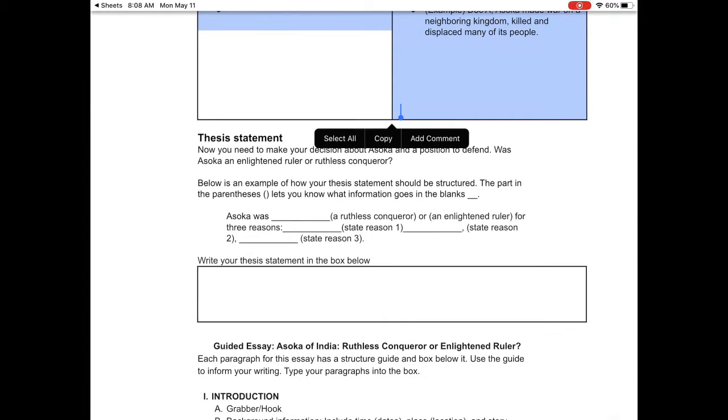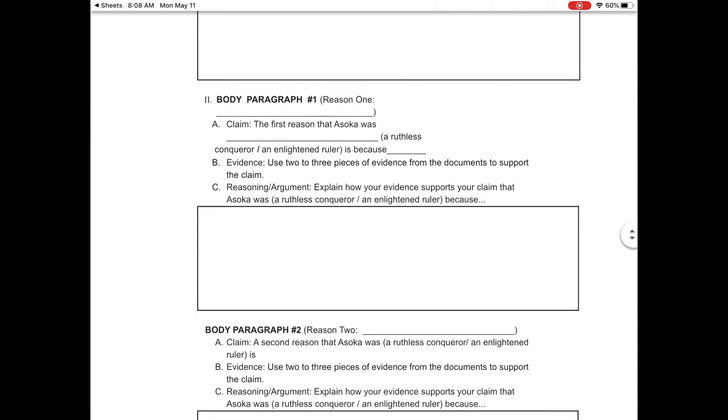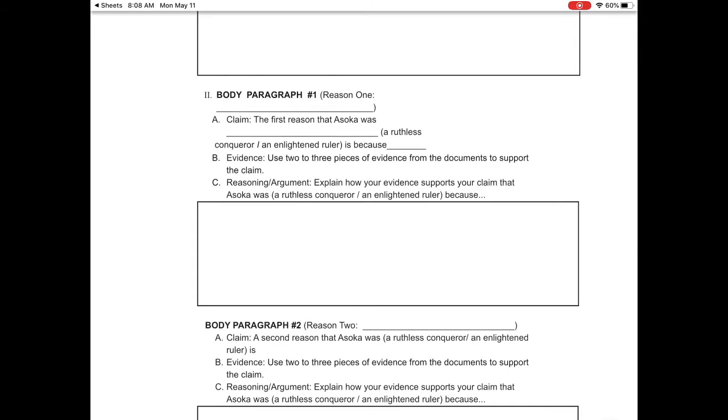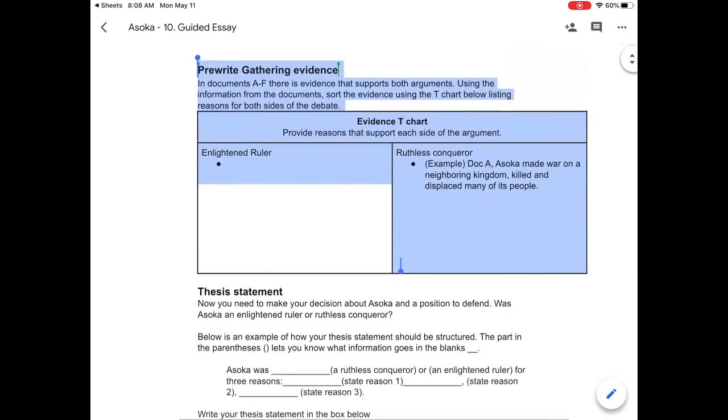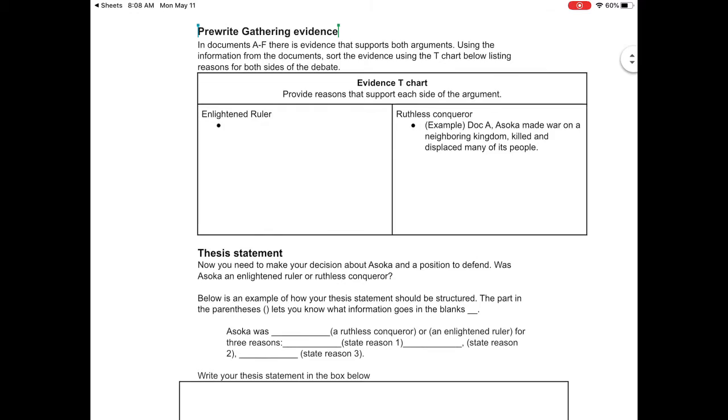And then tomorrow you'll do the thesis statement and introduction. And then the next day you'll do body paragraph 1 and body paragraph 2. So we're going to break it up.